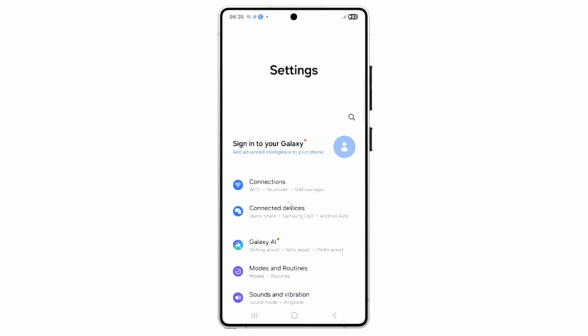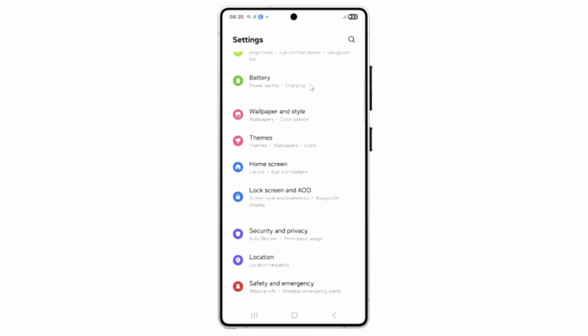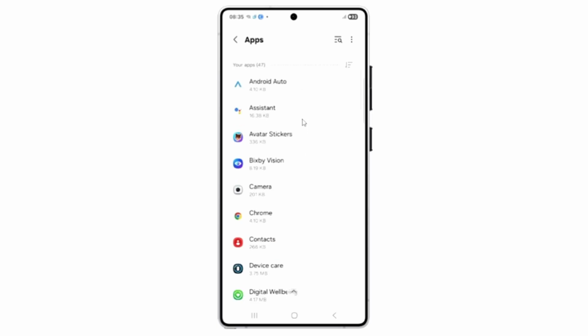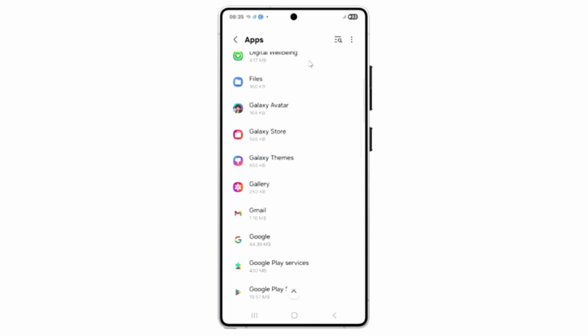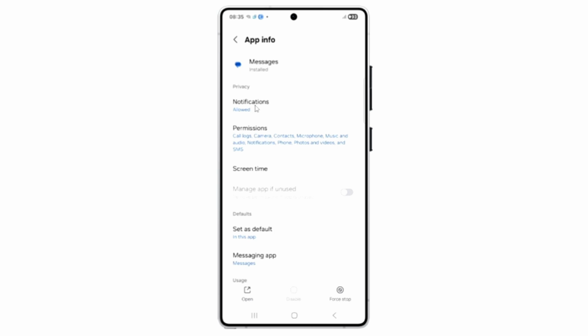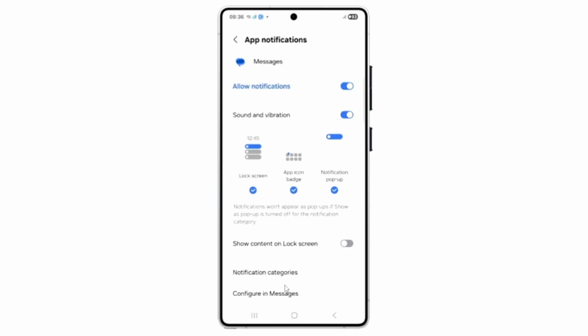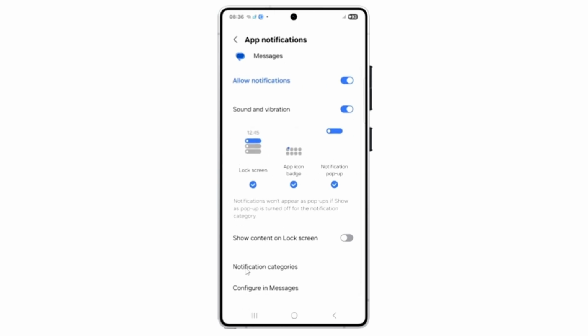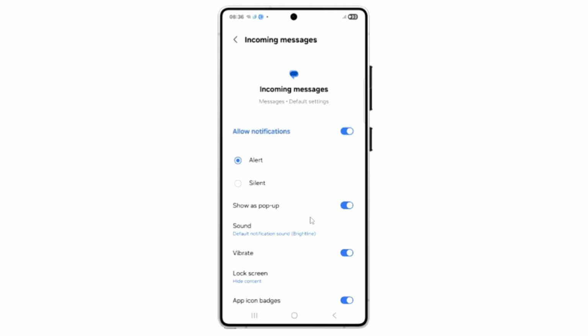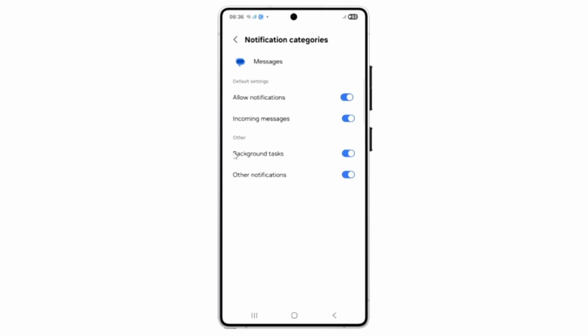Now, go back to the home screen, open Settings again, scroll down and tap on Apps, then open Google Messages. Next, go to Notifications. Scroll down and tap on Manage Categories. Then select Incoming Messages. Here, tap on Sound, and now you can choose any notification sound you like.